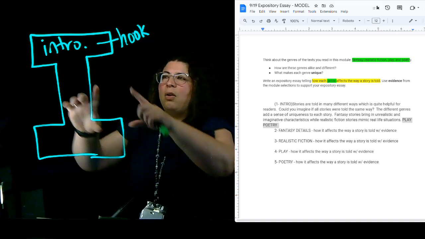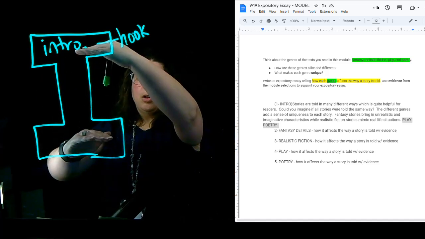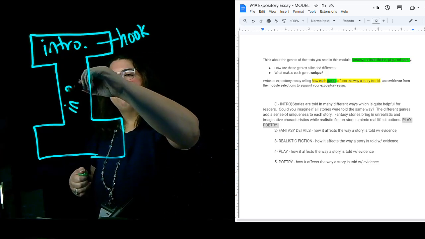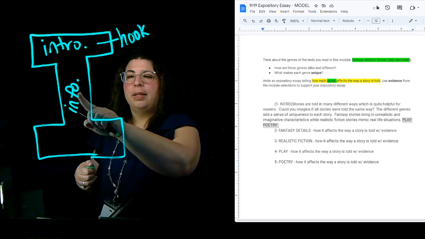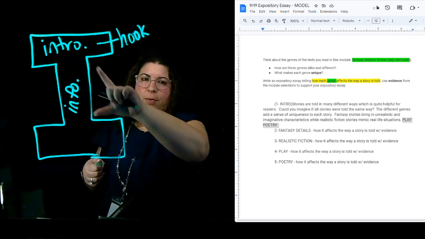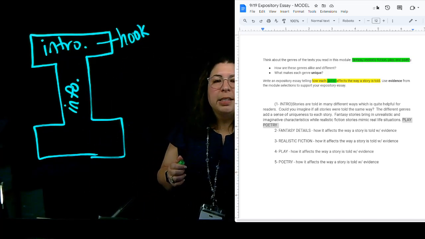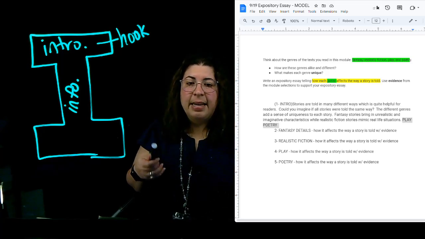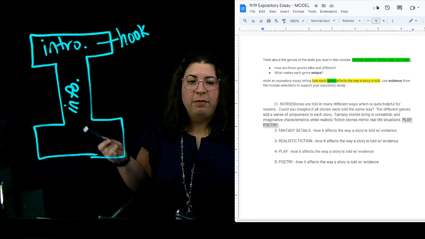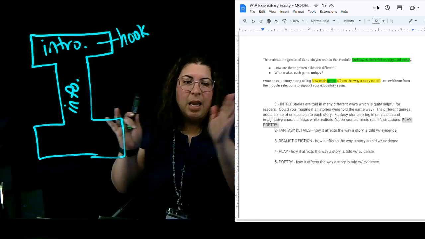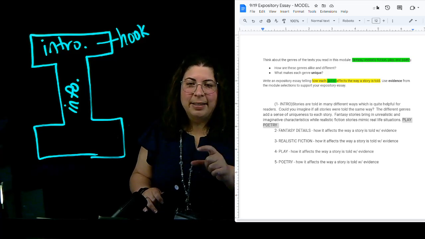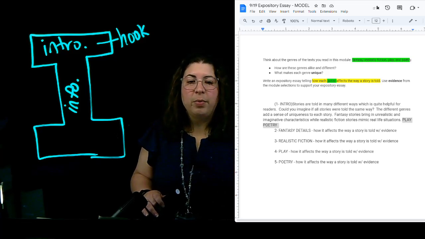All right. Now, the biggest part, or the longest part, of my text is going to be the actual information. So this is my intro. This part is my info, my information. This is where I'm going to get into my information. I need to go in and talk about some of the details of the fantasy. How do the fantasy details affect the way a story is told? And I need to give some evidence or some examples to go with that. And I need to do the same thing with realistic fiction, play, and poetry.